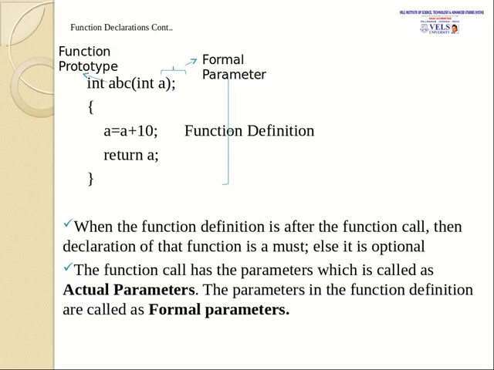When the function definition is after the function call, then the declaration of the function is a must, else it is optional. The function call has the parameters which is called as actual parameters. The parameter in the function definition are called as formal parameters, and that I had defined you already.